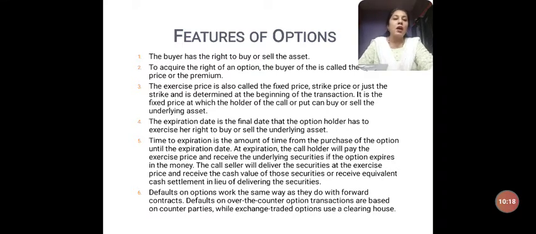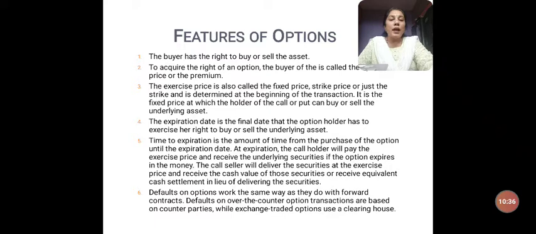Now let's see what are the features of option. First one, the buyer has the right to buy or sell the assets. As you all know by now, he's got the right to buy it or to sell the asset in option contracts.